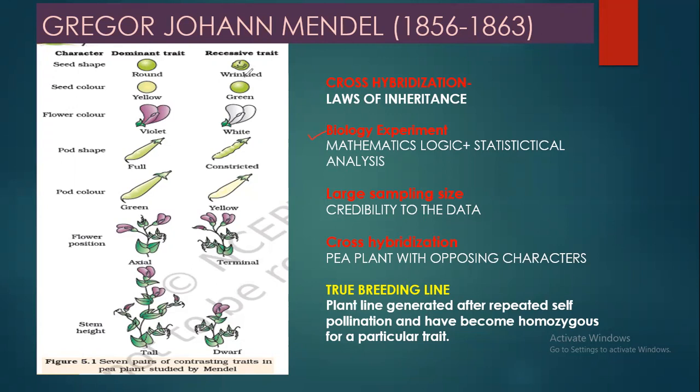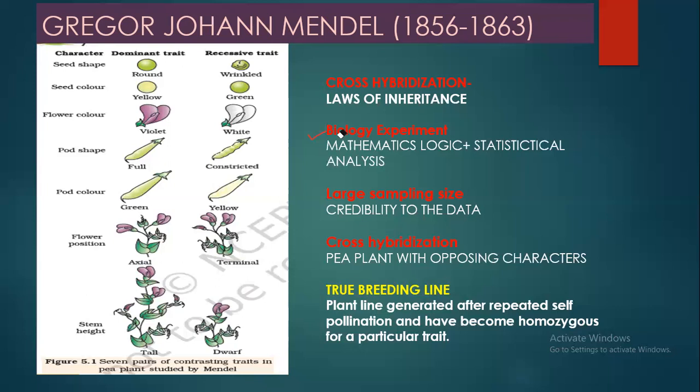Whenever you do self-pollination with such a true breeding plant line, it will always give plants which produce wrinkled seeds. Likewise, for the round plant, if you do self-pollination continuously, it will give you offspring which produce round seeds only. So he used these 14 true breeding lines for conducting his experiments.